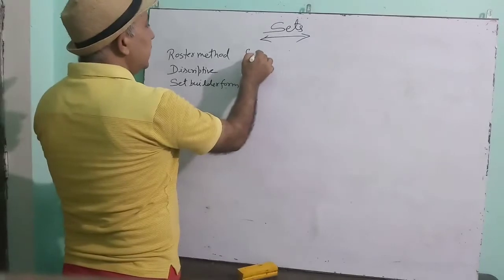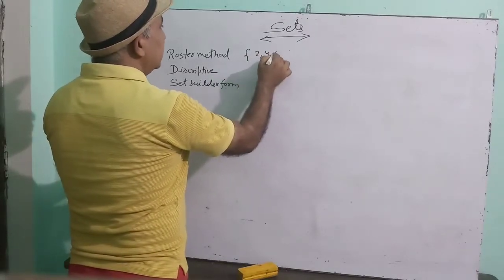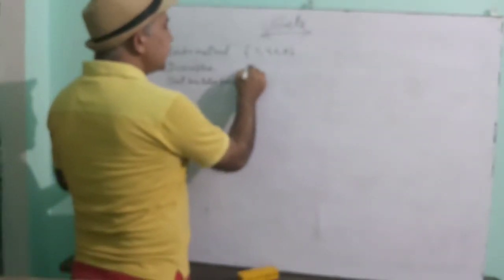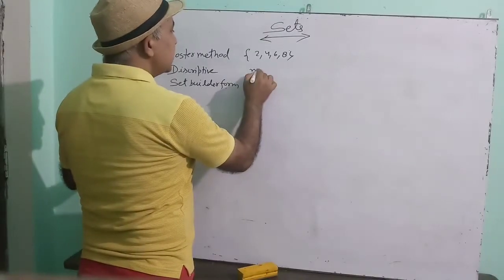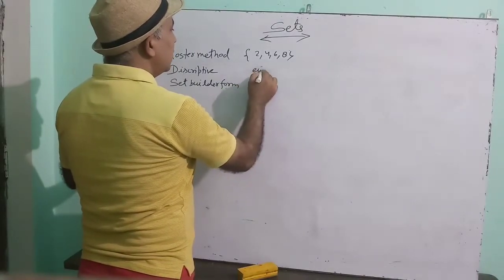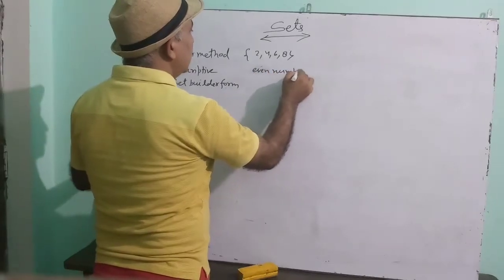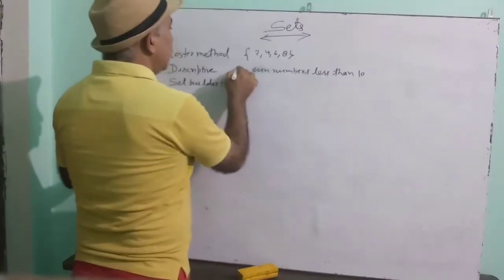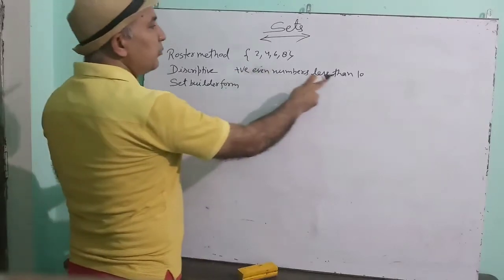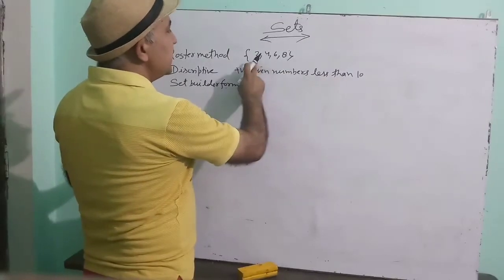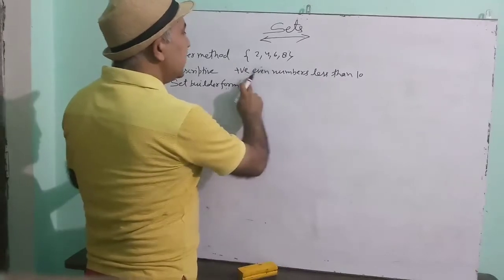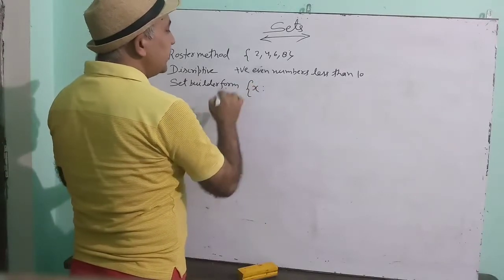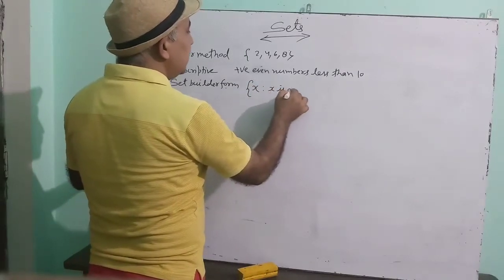Roster method means the elements are written. See this one. Descriptive method means only the property is written. Numbers, see this one. Positive even numbers less than 10 will be 2, 4, 6, 8. So here only property is written. And set builder form means we take one variable and then we write the property.